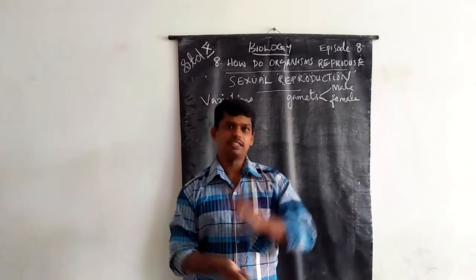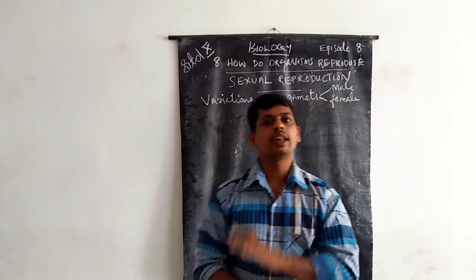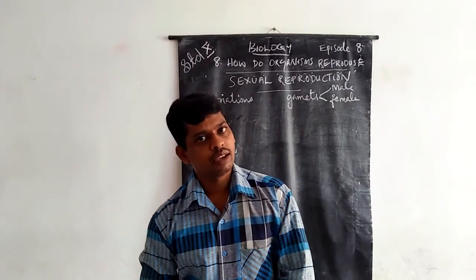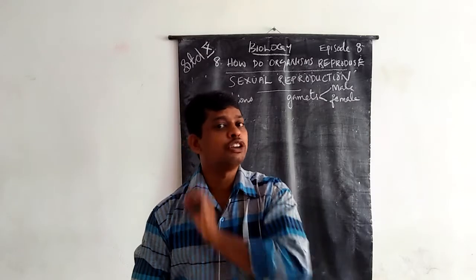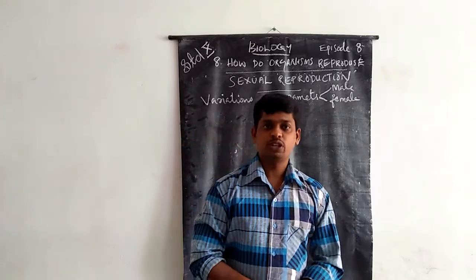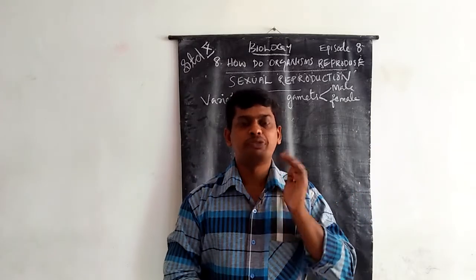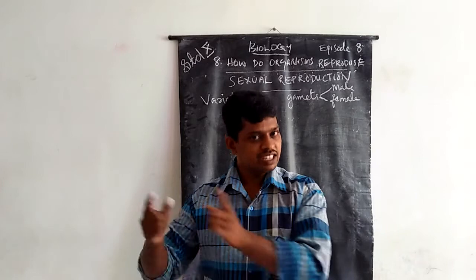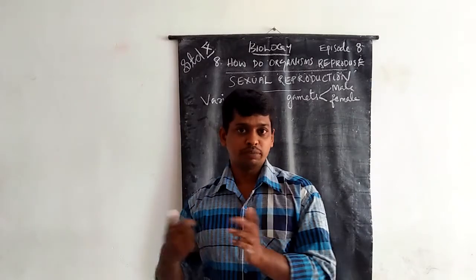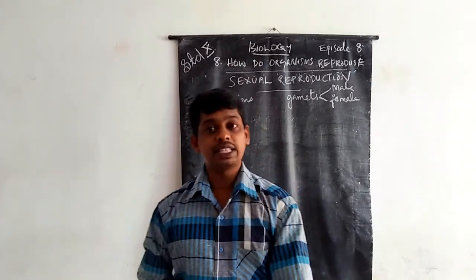The second point: in asexual reproduction, gametes are not formed, but in sexual reproduction, both male and female gametes are formed.